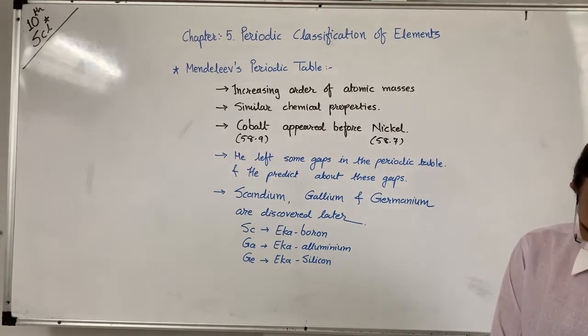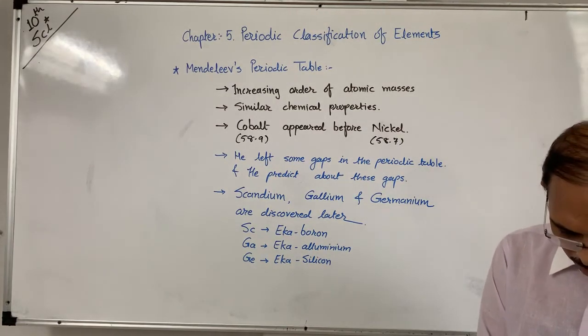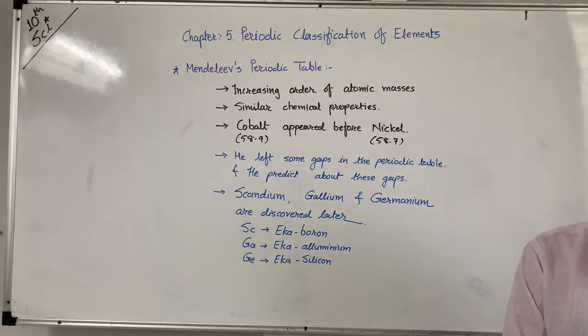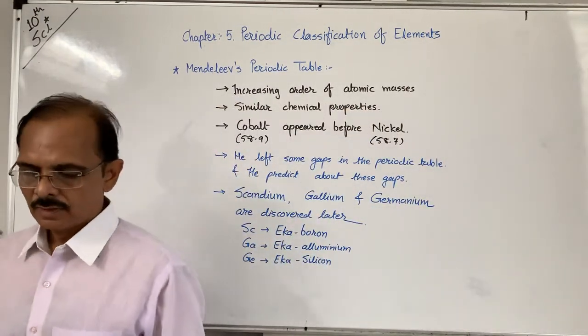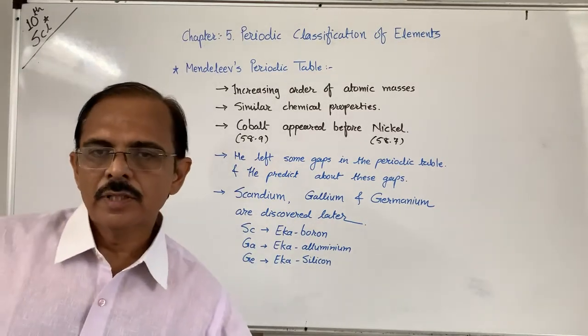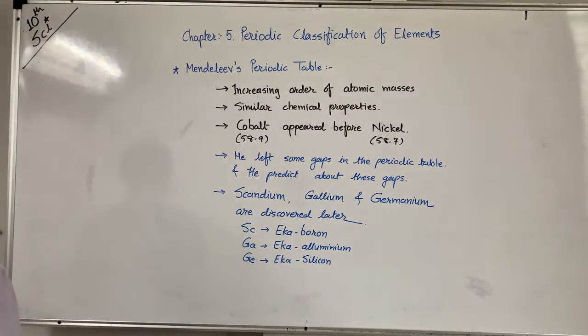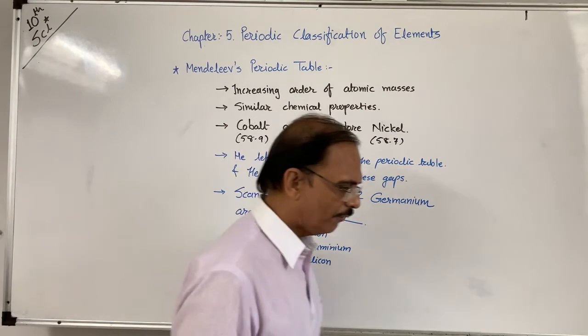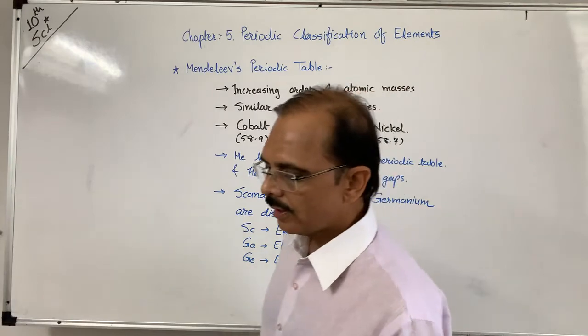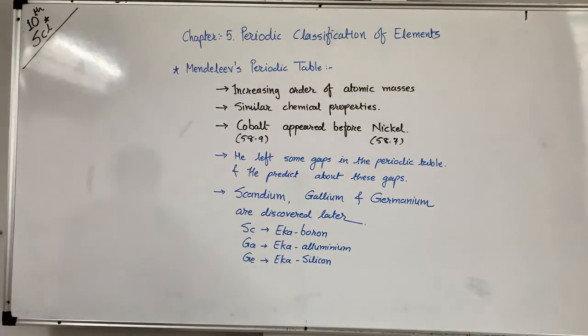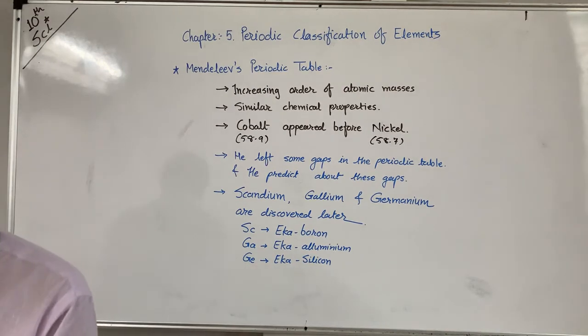So it provides convincing evidence for both the correctness and usefulness of Mendeleev's periodic table. That's why we say that Mendeleev's periodic table is most important, because whatever he predicted, he was never wrong. Every time his prediction proved right. But as I said, some limitations are always there. So what are the limitations of Mendeleev's classification?